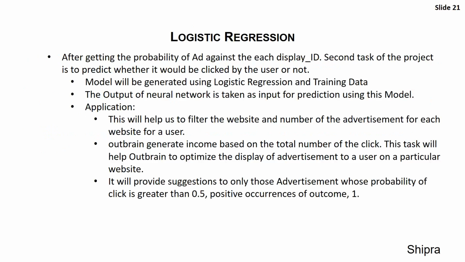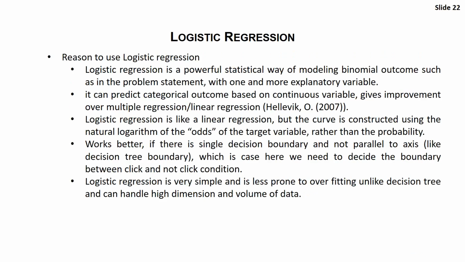The second task is to predict for these ads whether they will be clicked by a user or not. So we use logistic regression for this. Training data is used to train and generate the logistic model. After the model is generated, we use the output of the neural network as an input in logistic regression to predict the outcome. Now, why are we doing this? Outbrain generates income based on the total number of clicks. The correct prediction of ad clicks will help in a better allocation of resources for maximizing profit.